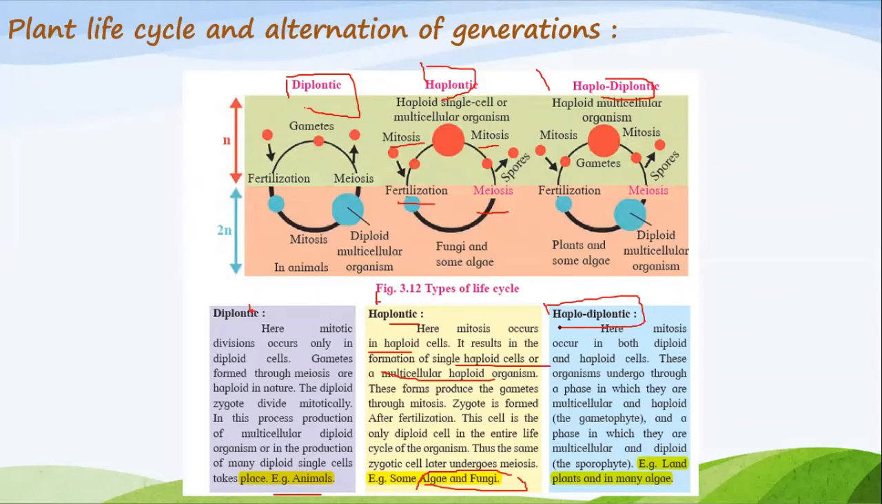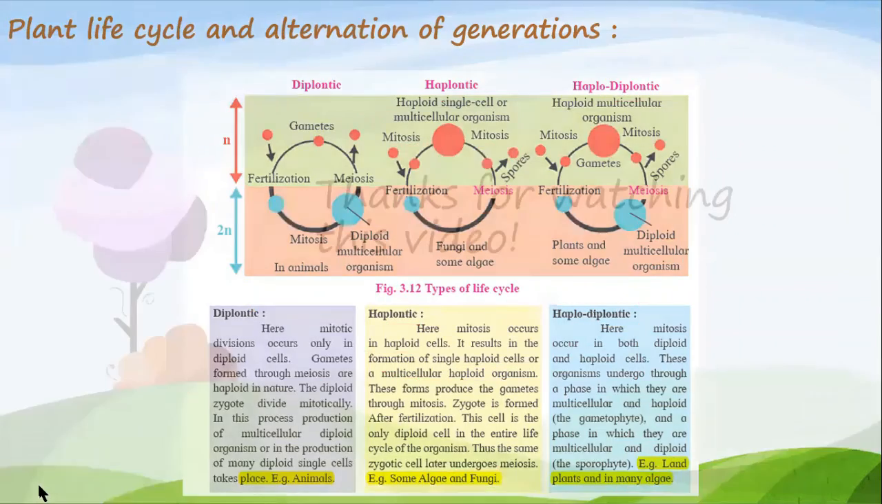While haplodiplontic is the combination of these two phases, haplontic and diplontic. This is in land plants and many algae, terrestrial plants and many algae. This is the diagram of haplodiplontic division. Mitosis, fertilization, diploid multicellular organisms, meiosis, spores, and mitosis. So that's it.